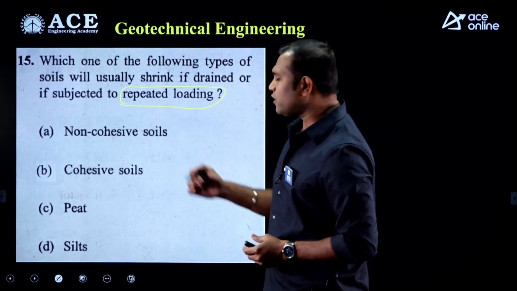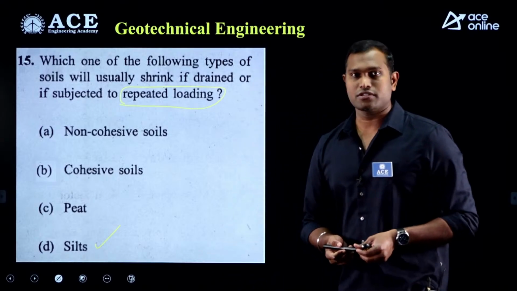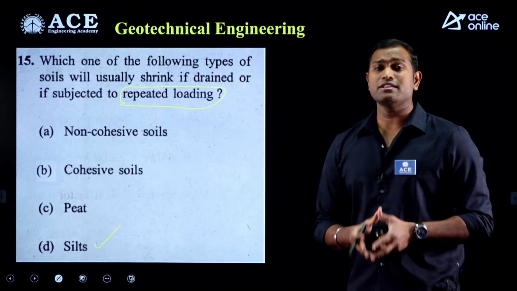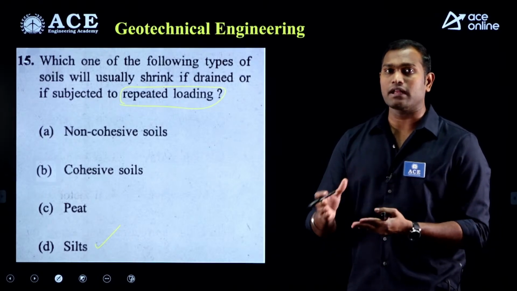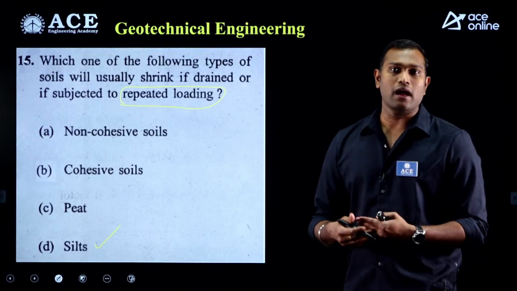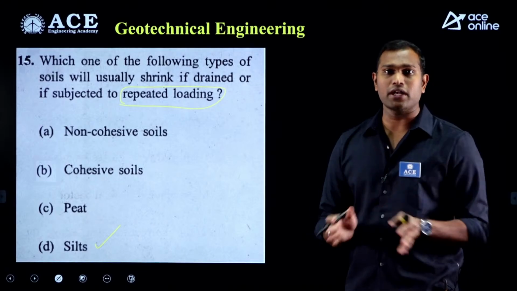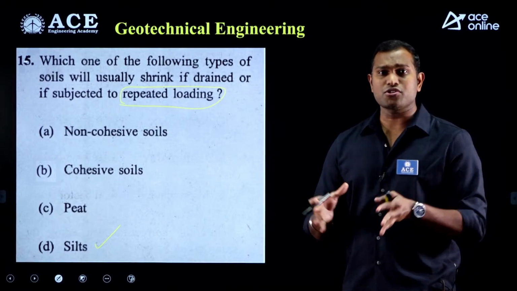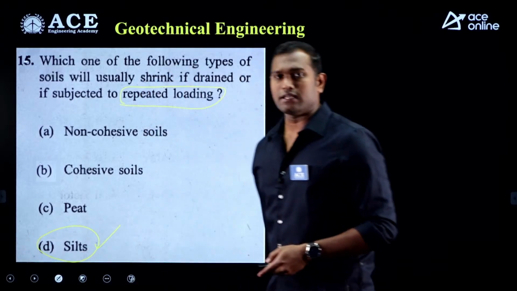Out of all the soils, silt has a honeycomb structure. The honeycomb structure is strong under static loads or under the application of one particular load. But if you keep applying the same load repeatedly, or under the action of impact or dynamic loads, the honeycomb structure will break down and shrink. So the correct answer is option D, which is nothing but silts.